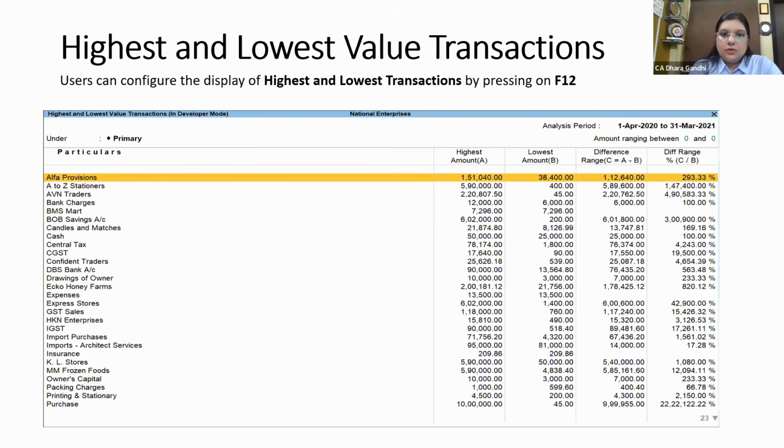So this is the highest and lowest value transaction report. For all the ledgers in Tally, what is the highest amount of transaction done in that ledger, what is the lowest amount of transaction done in that ledger, and what are the differences and the range of differences. This is also a random report. You can go through it once. You'll be able to understand the size of transactions done in this particular ledger.